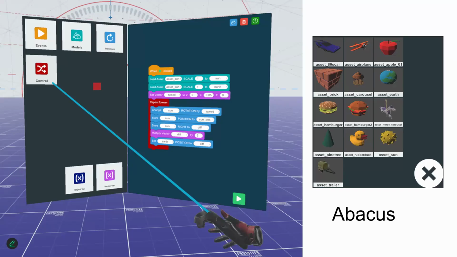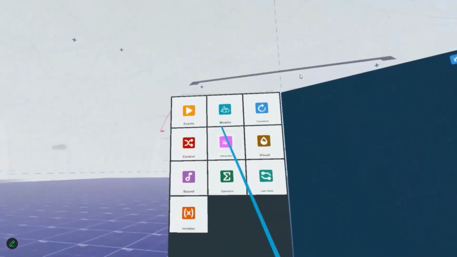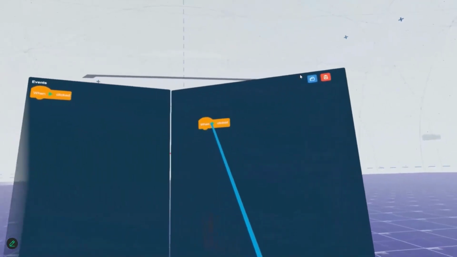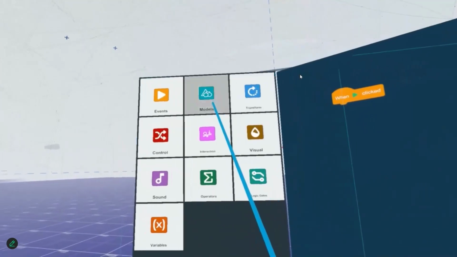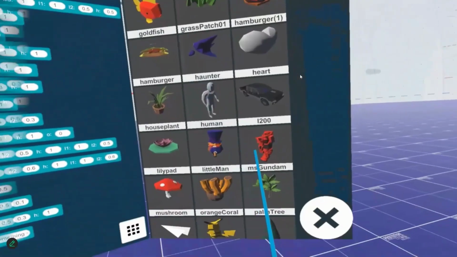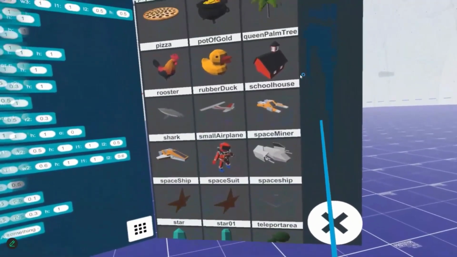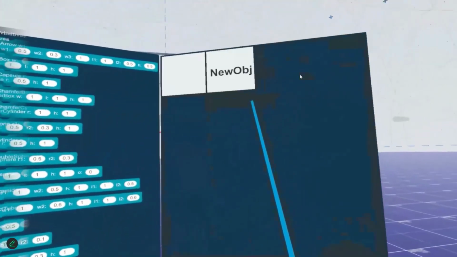So we built Abacus, which is a VR programming environment for rapid prototyping and procedural generation. Abacus supports two modes, the VR and the desktop mode, with the same functionality. Abacus is a block-based language similar to Scratch. The blocks can be accessed in panels inside VR. It has different blocks to support all major programming operations, plus loading different types of assets.